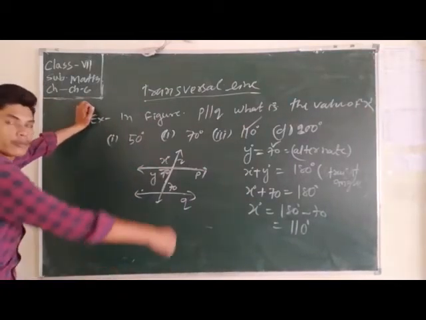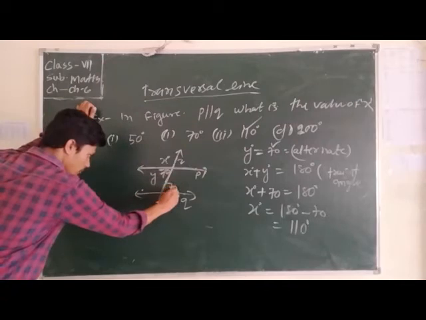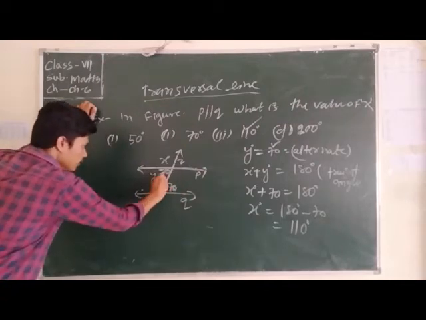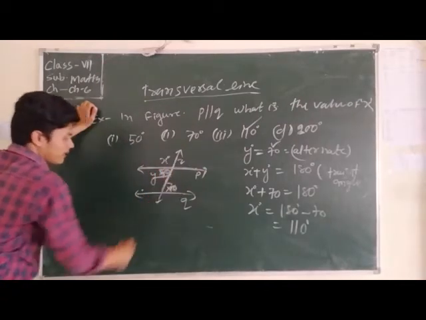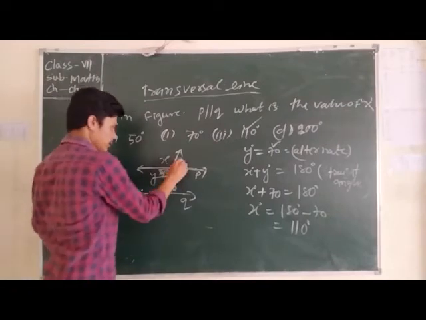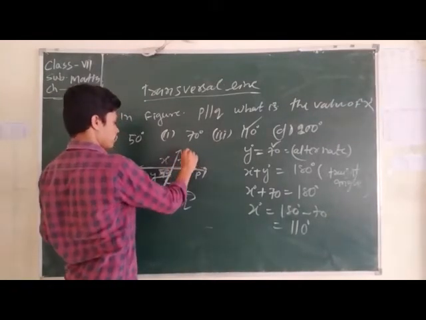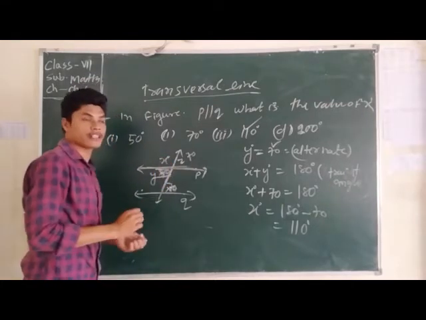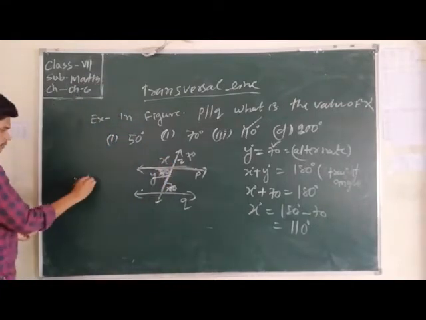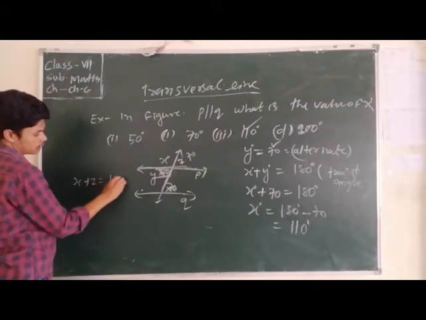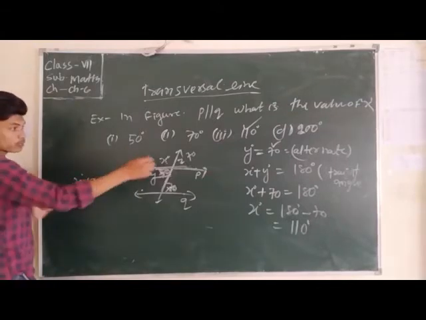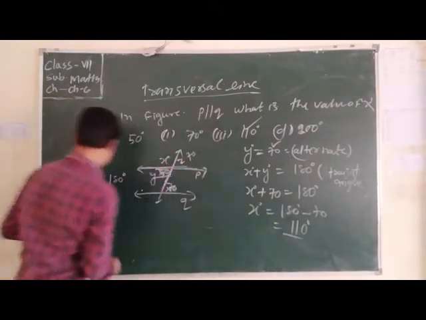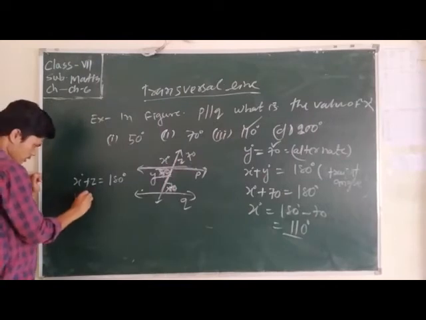How do you finally learn it? First you look at the question. The value of 70 is here. Both are alternate. Alternate angles are always equal. And y and z are also opposite angles, that's why this one is also 70 degree. Then x and z form a straight angle. Now we check. X plus z equal to 180 degree. The value of x we find is 110.